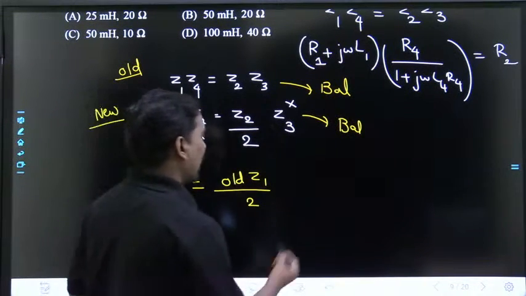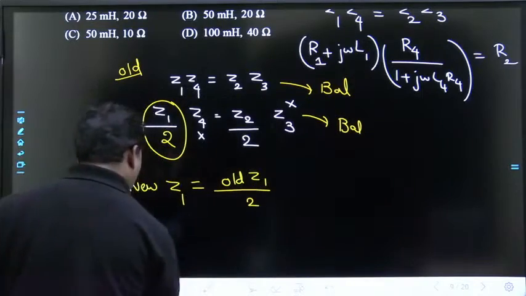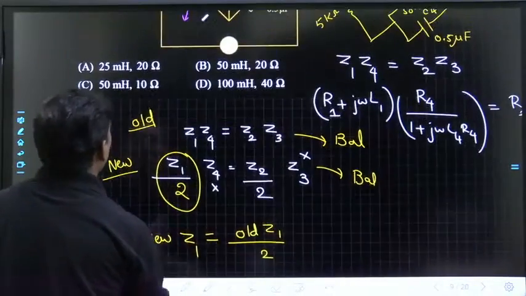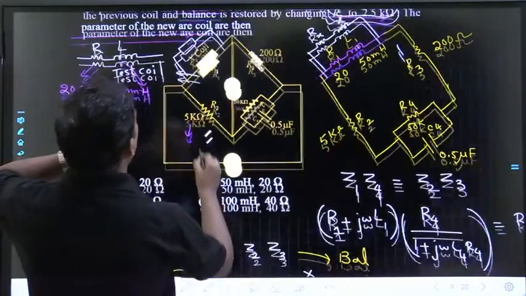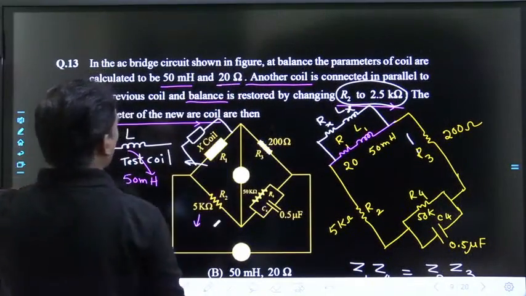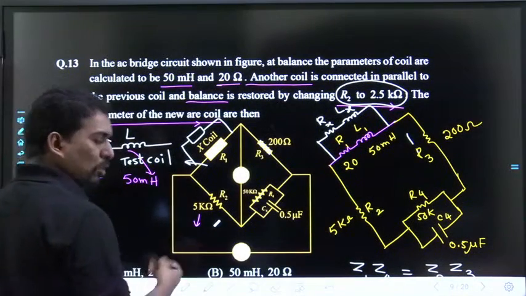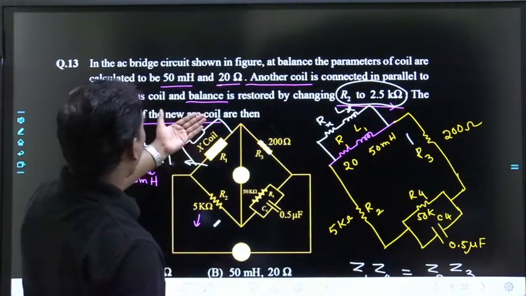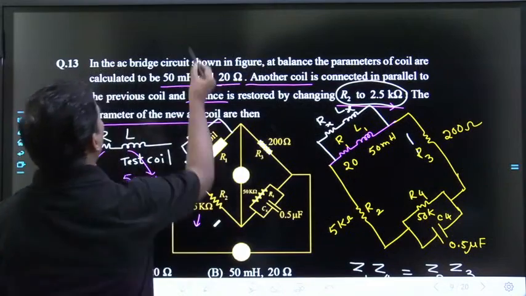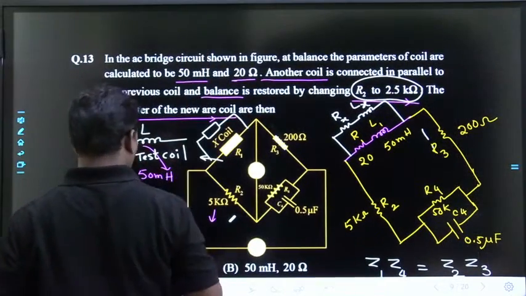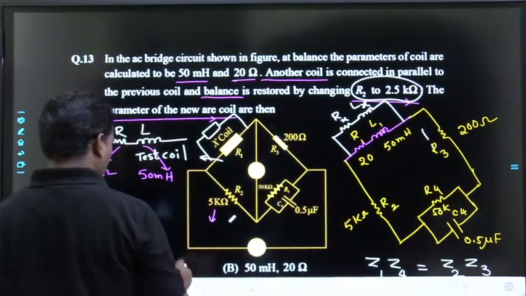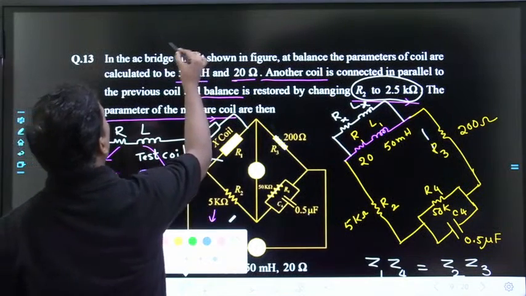What is old Z1? This one, old 50 millihenry and 20 ohms. So when it has to become by 2, that means again in parallel the same component as it is should be connected. If you understand this logic, if two components are in parallel, then this is Z1.